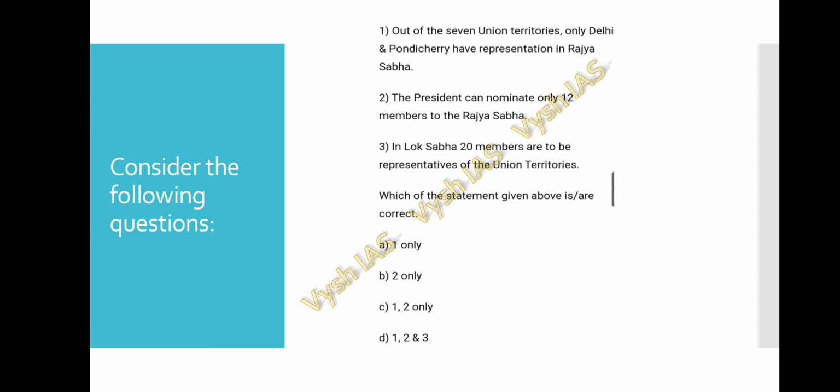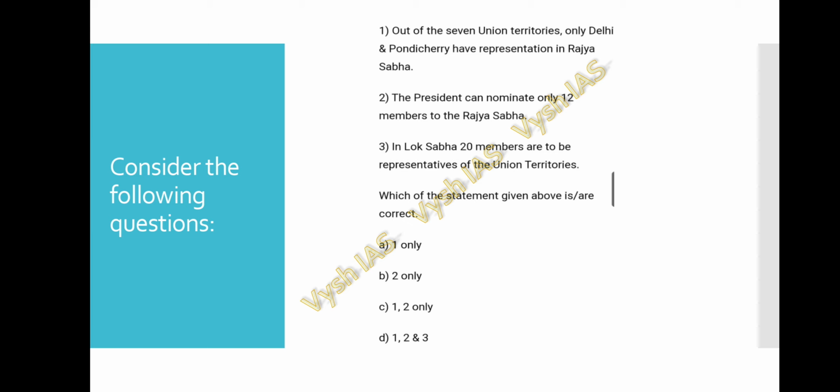So consider the following question. One: out of the 7 union territories, only Delhi and Pondicherry have representation in the Rajya Sabha. Two: the president can nominate only 12 members to the Rajya Sabha. Three: in the Lok Sabha, 20 members are to be representatives of the union territories. Which of the statements given above is or are correct? Option A, 1 only. Option B, 2 only. Option C, 1 and 2 only. Option D, 1, 2 and 3.